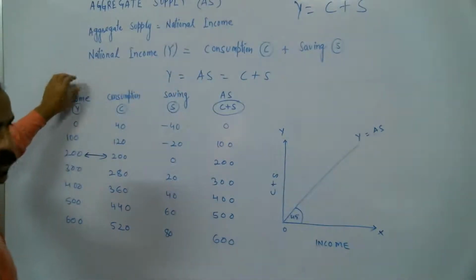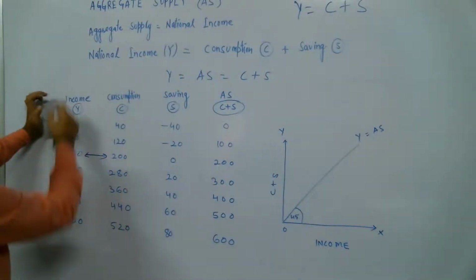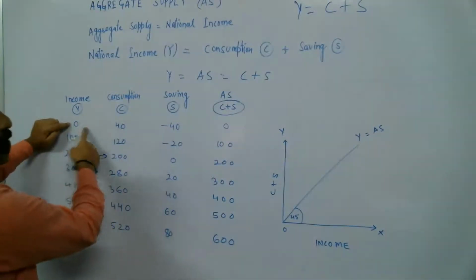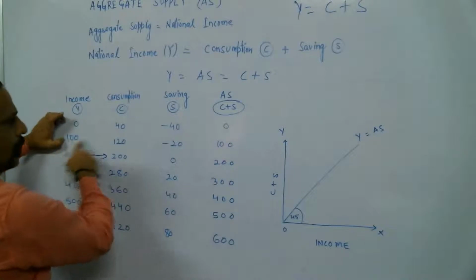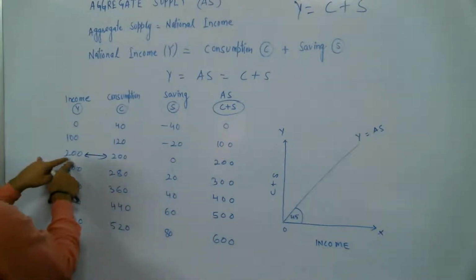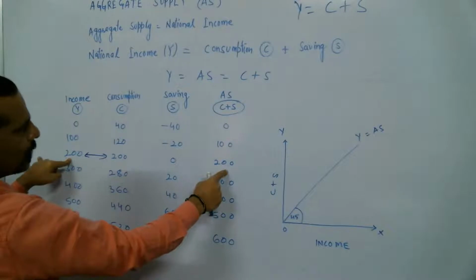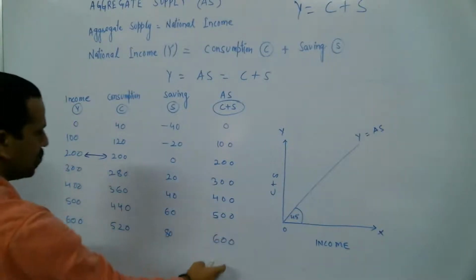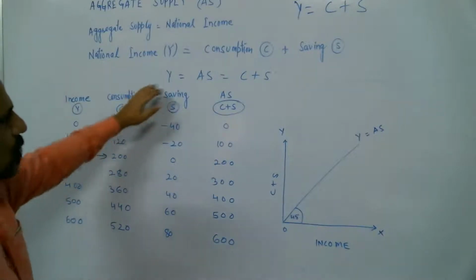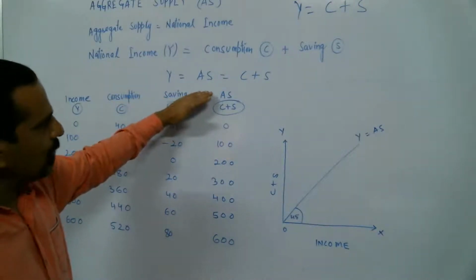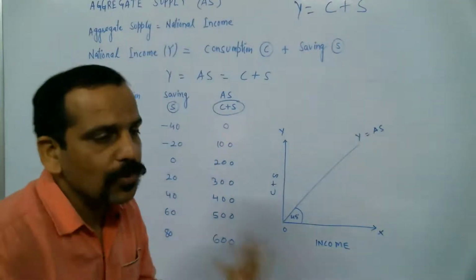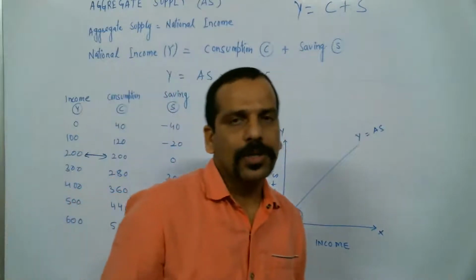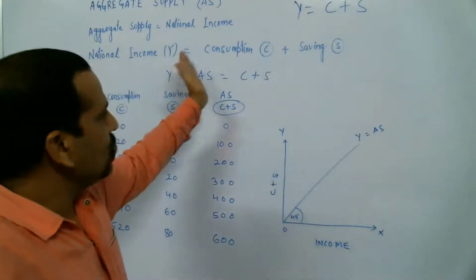So on this side we have income. See, this income should be exactly equal to the aggregate supply. Income 0, AS 0. Income 100, AS 100. National income 200, then aggregate supply 200. And so on, 300, 400, 500, 600. Because national income is equal to aggregate supply, or aggregate supply is nothing but national income, and this is divided into two parts, consumption and saving.